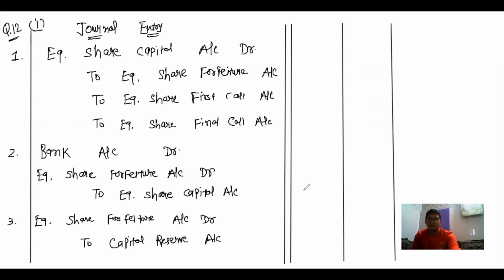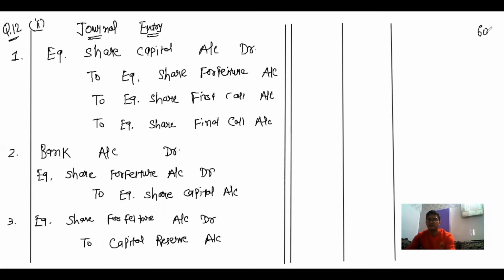In the second question, they provided that RK Company Limited forfeited 600 shares.